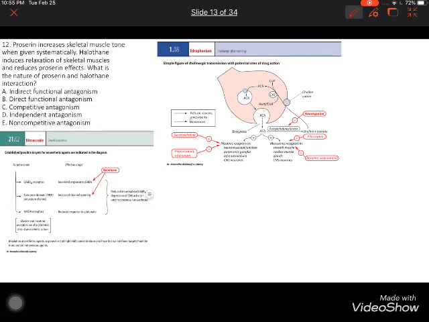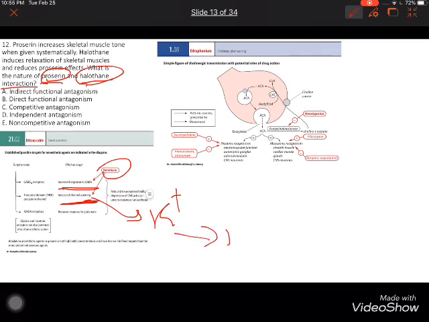In this question, he asks what the nature of the proserine and halothane interaction is. We should know the mechanism of proserine and halothane. Halothane increases response to GABA and acts as a channel blocker, especially for potassium.